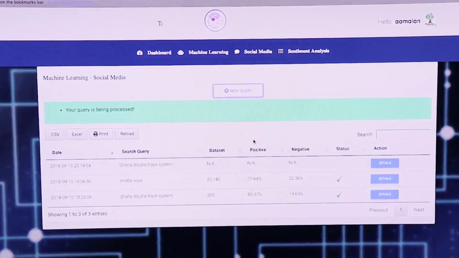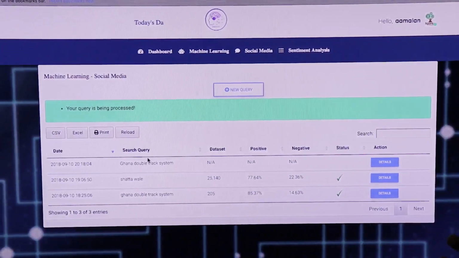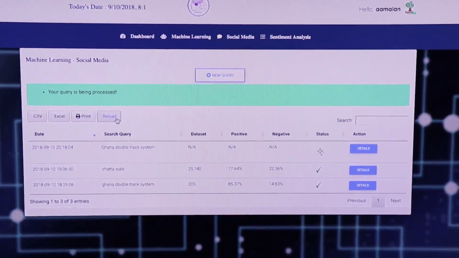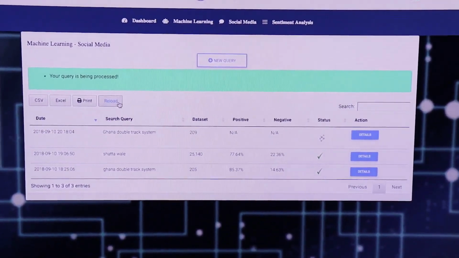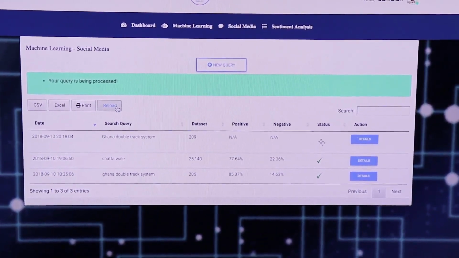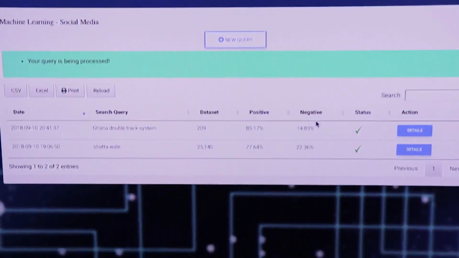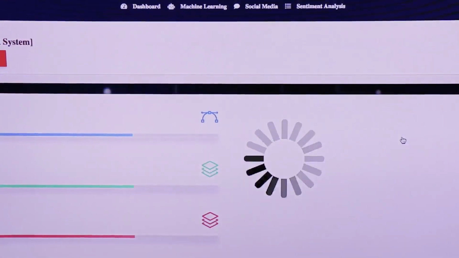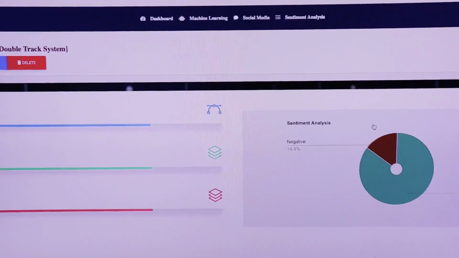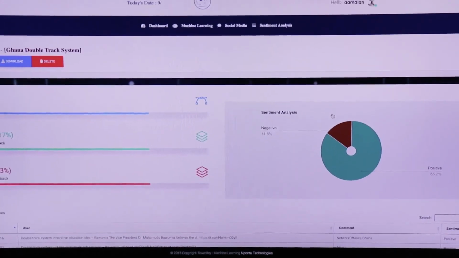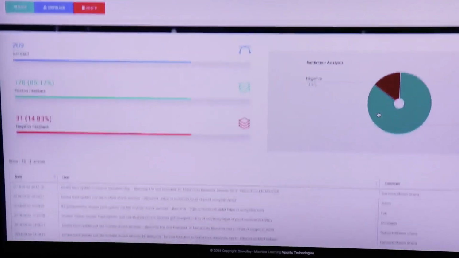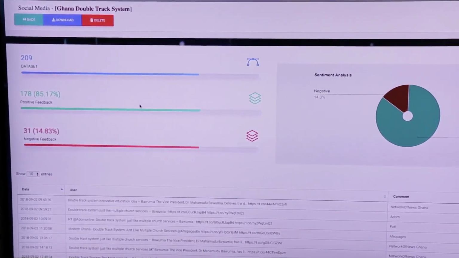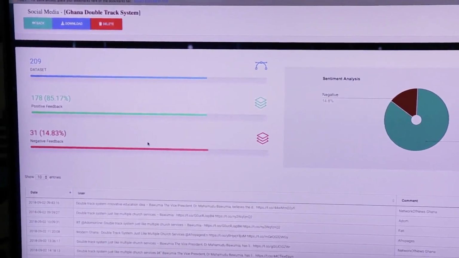Then what this does is that it goes to the social media. So for the sake of the demonstration, we'll just pick the last 15 minutes, what people are saying about the Ghana double tracking system, and we'll be able to analyze. So view the positive feedback and the negative feedback. You see there, we want to click on the details to analyze whatever people are saying. So out of 209 data sets for the past 15 minutes, 85.17% are giving positive feedback, and 14.83% are giving negative feedback.